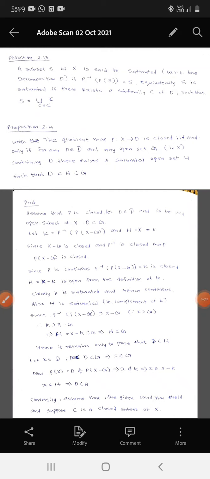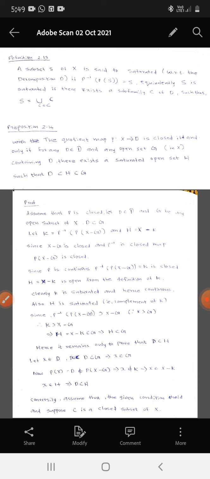Hi everyone. First, I discuss with you a definition. Saturated. A subset S of X is said to be saturated with respect to the decomposition D if P inverse P of S equals S. Equivalently, S is saturated if there exists a subfamily C of D such that S equals the union of C. Here is the definition of saturated.